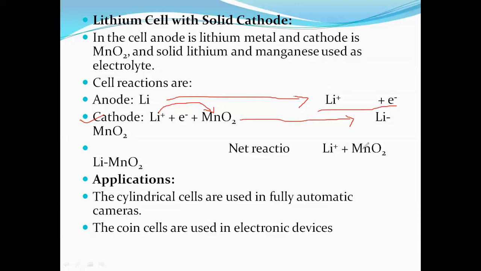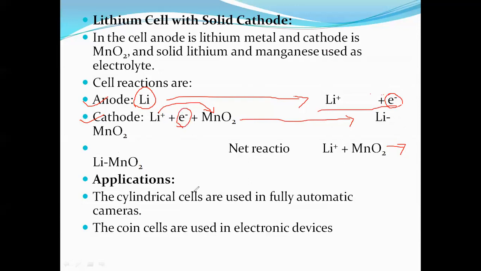Look at the net reaction of the lithium cell once; the equation came a bit mixed up, so look carefully. The net reaction is lithium plus MnO2 gives rise to LiMnO2. The lithium rod acts as the anode, and MnO2 acts as the cathode. The anodic reaction is oxidation, the loss of electrons, and the gain of electrons is the reduction reaction.